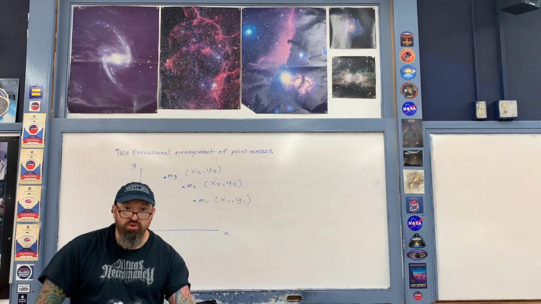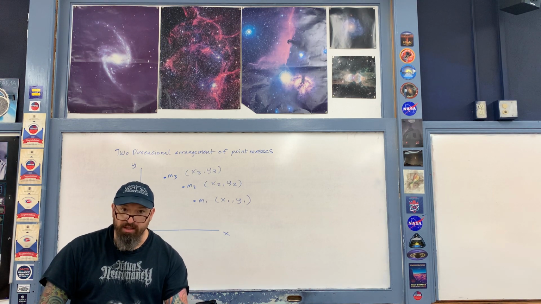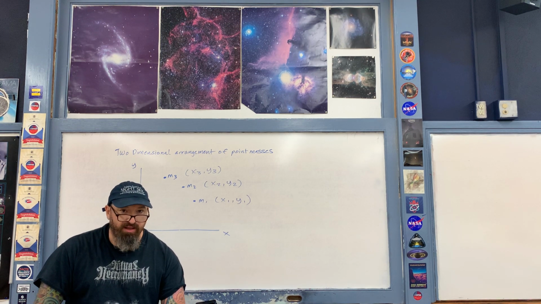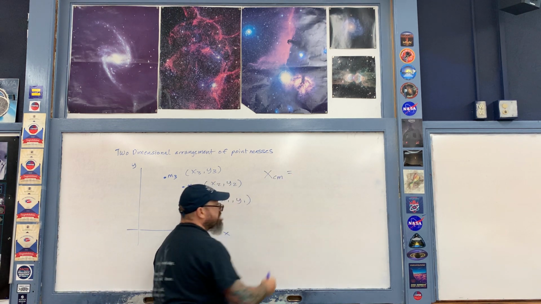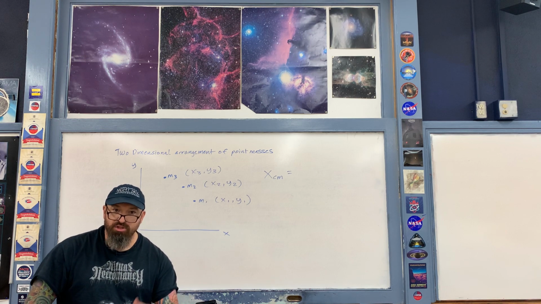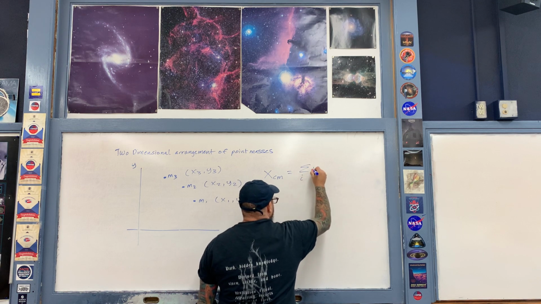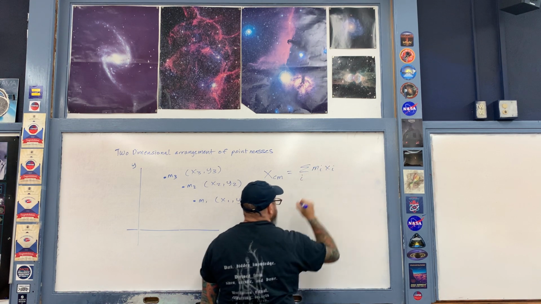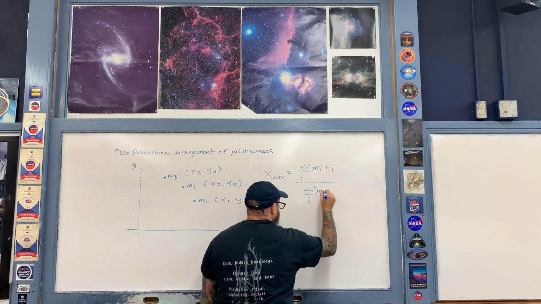Okay, now in 2 dimensions then, the position of the center of mass will now have 2 coordinates. It will first of all have an X coordinate. The X coordinate of the position of the center of mass is described exactly the same way as it is for the 1-dimensional case. So using the summation symbols, once again, it's first of all the sum of the product of each mass with its X coordinate, and then we divide by the sum of the masses.